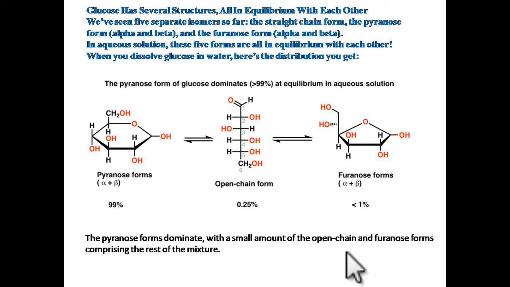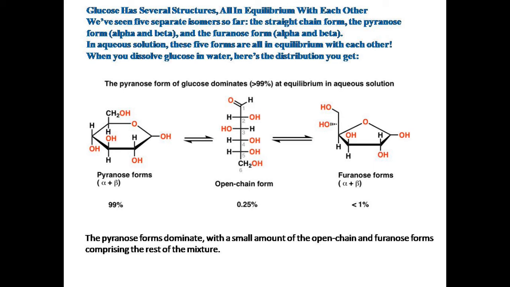Glucose has several structures, all in equilibrium with each other. We have seen five separate isomers so far: the straight chain form, the pyranose form alpha and beta, and the furanose form alpha and beta. In aqueous solution, these five forms are all in equilibrium with each other. When you dissolve glucose in water, here is the distribution you get.